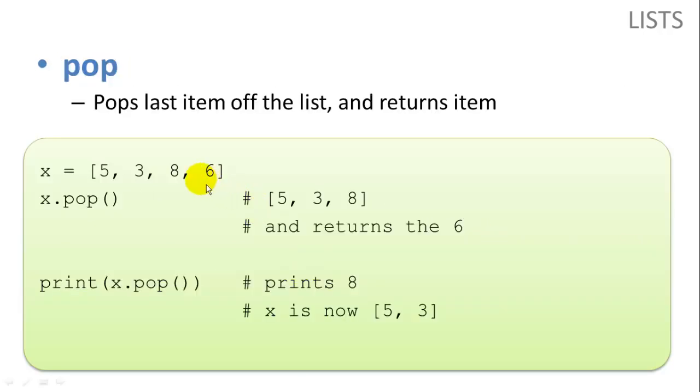The pop function pops the last item off of the list and returns it. So if we want to, let's say, print an item as we pop it off the list, we can say print x.pop, and it will print the last item on the list. And the new list will have one less item in it.